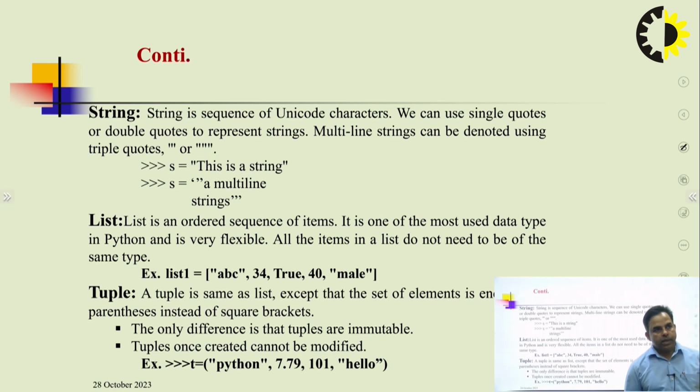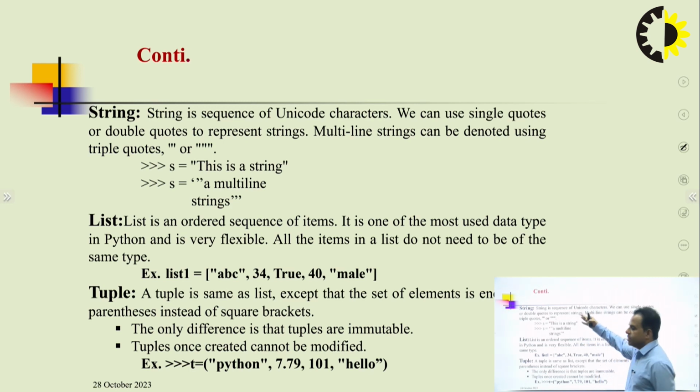Another terminology we are going to discuss here is a string. We have already used this very small terminology before. A string is a sequence of Unicode characters. We can use single quotes or double quotes to represent strings. Multi-line strings can be denoted with triple quotes, as in the example we have given here.